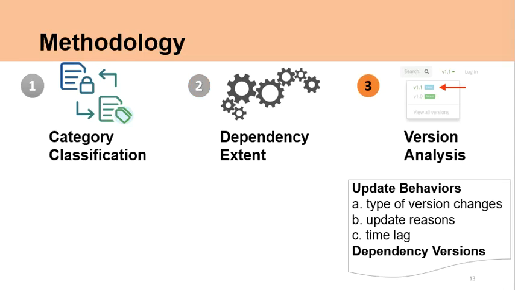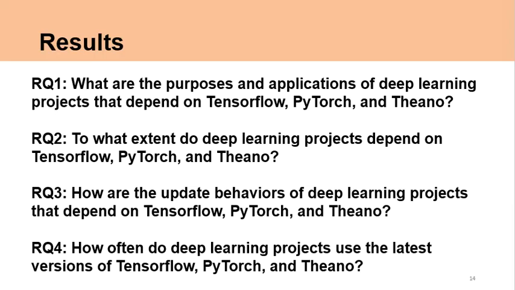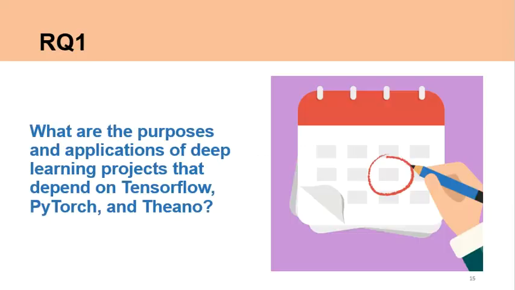Finally, to record the historical dependency changes of deep learning projects towards deep learning libraries, we analyzed their update behaviors and the distribution of dependency versions. We analyzed the update behaviors from 3 aspects, including the type of version changes, the update reasons, and the update time lags. Now, we introduce the results in this part. We introduce our findings for RQ1 first.